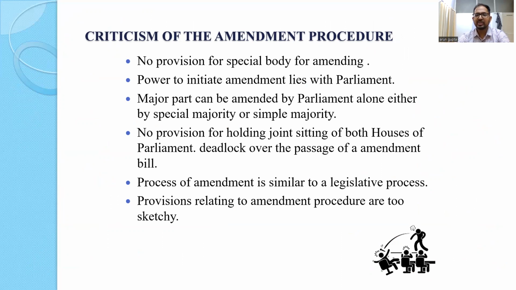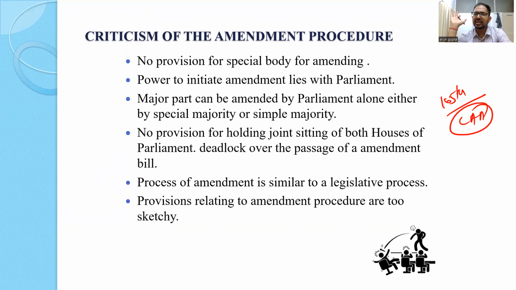So critics will always be there, and yeah, there will always be some loopholes that we need to plug from time to time. The constitution was enacted on 26th of January 1950. At that time, there were a lot of loopholes. Till now, we have already had 105 constitutional amendments. So that means, yeah, we agree that there were some issues, some loopholes, or changes in demand and everything. So there have been a lot of amendments.